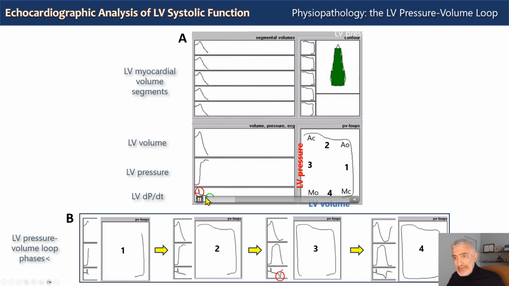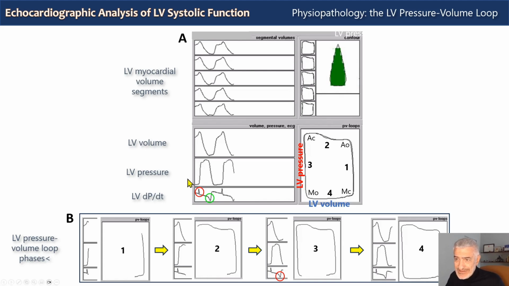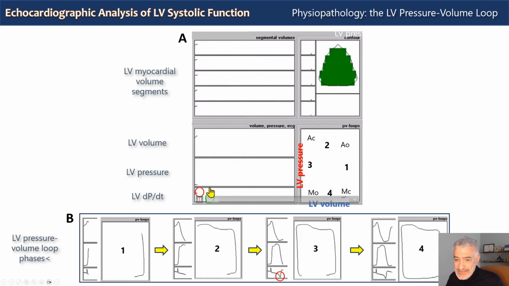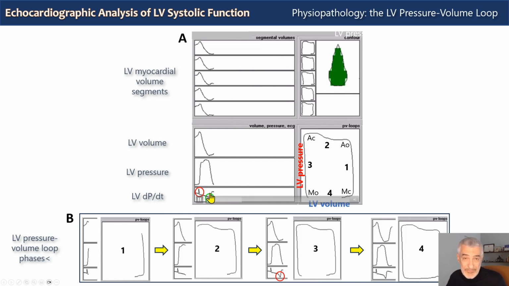And these are two measures widely used in invasive cardiology to estimate contractility, the positive peak, and to estimate relaxation, the negative peak. However, both of them are not real gold standard measures of contractility and relaxation. They only estimate, because they are still considered load dependent.